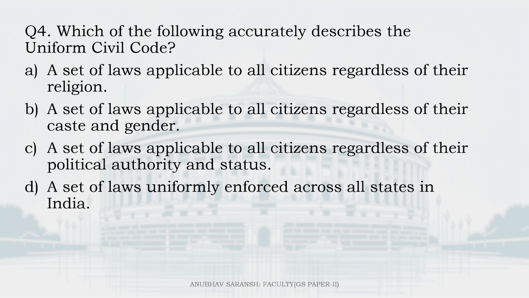Moving on to question number 4. Which of the following accurately describes the UCC? What is UCC? UCC simply is a set of laws applicable to all the citizens regardless of their religion. Article 44. So a set of laws applicable to all citizens regardless of their religion. Yes, this is what UCC is, the right answer. Other options have to be wrong.